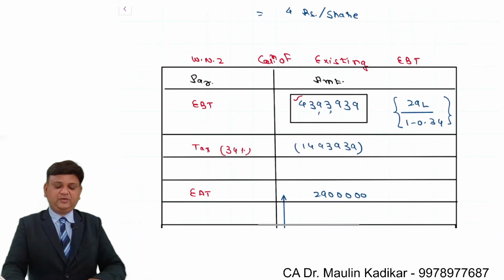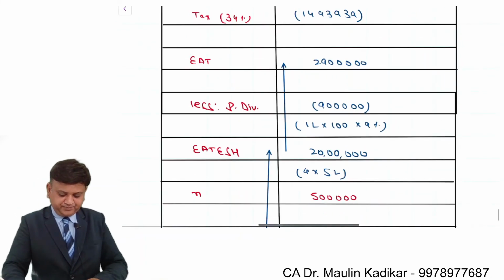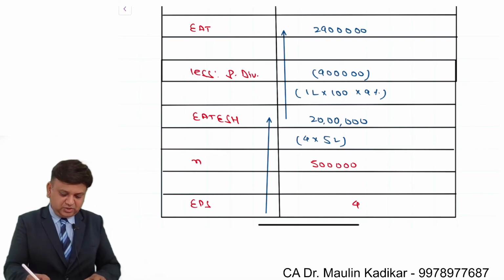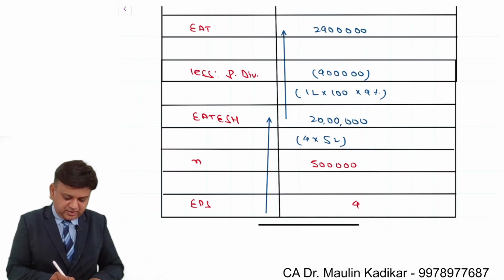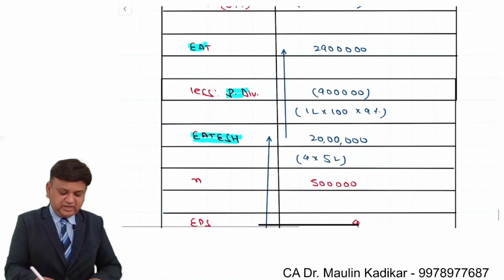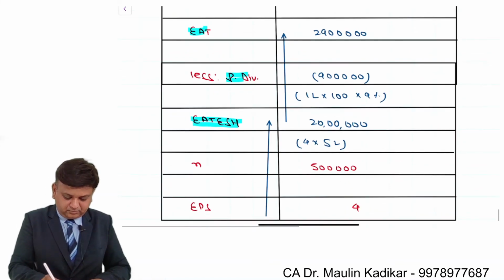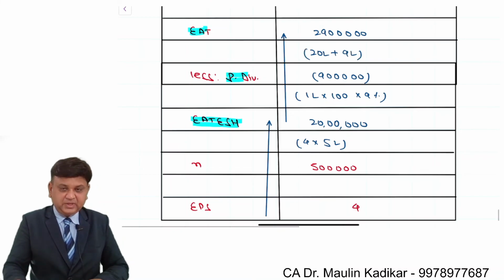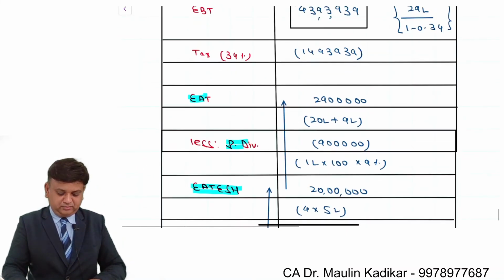Just a small point for which you need to be careful is that when you multiply EPS with the number of shares, you get earning available to equity shareholders and not earning after taxes. So you have to add back preference dividend to make the calculation of the earning after taxes. That is 20 lakhs plus 9 lakhs.